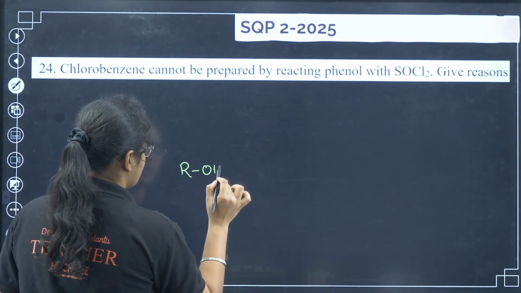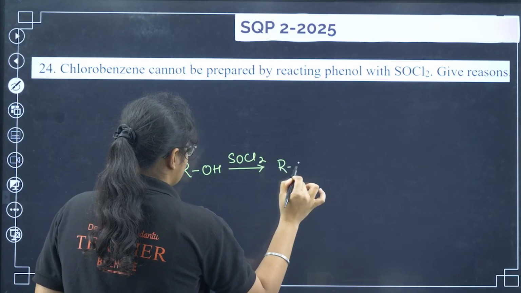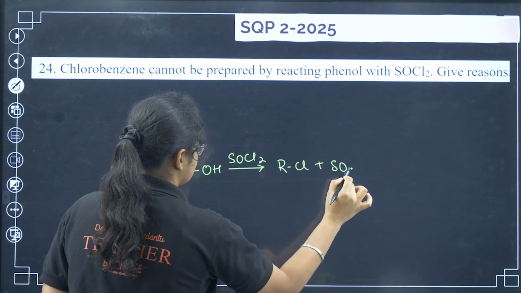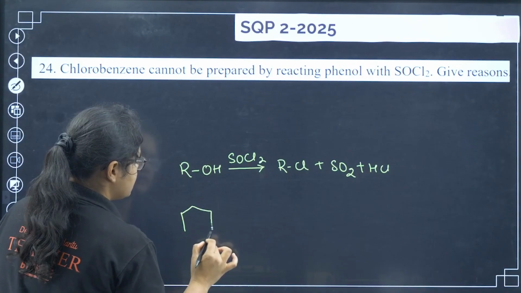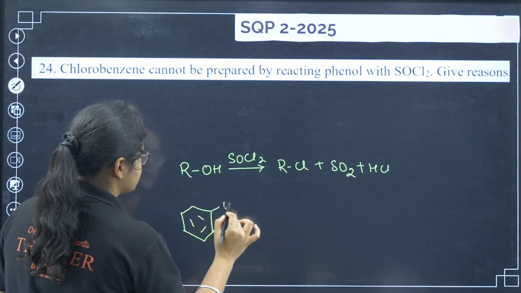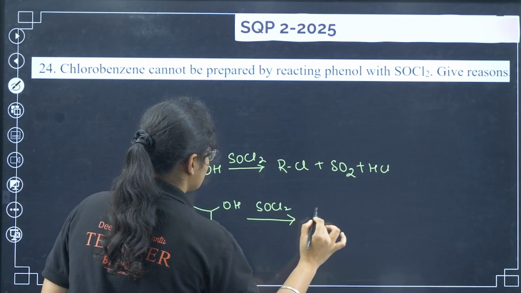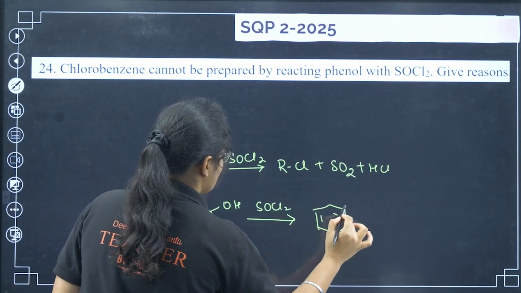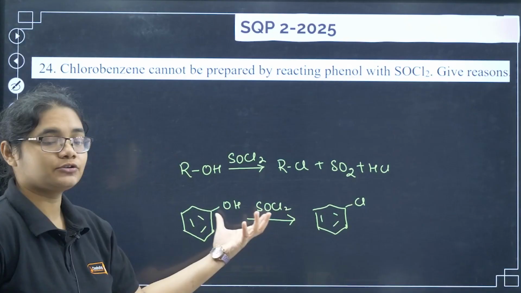So if you have ROH and you react with SOCl2, you will get RCl, right, plus SO2 plus HCl, and this is the most preferred method. But in the same case, if I have phenol (OH) and I treat it with SOCl2, that is not going to give me chlorobenzene. Why is this reaction not possible?